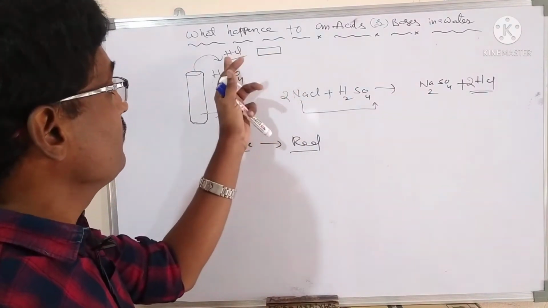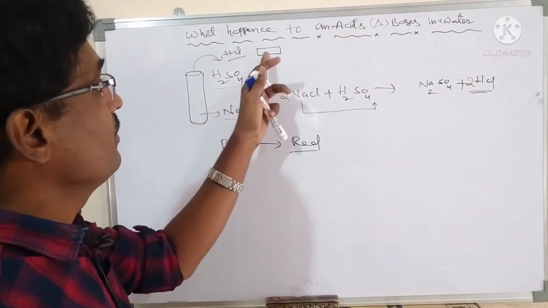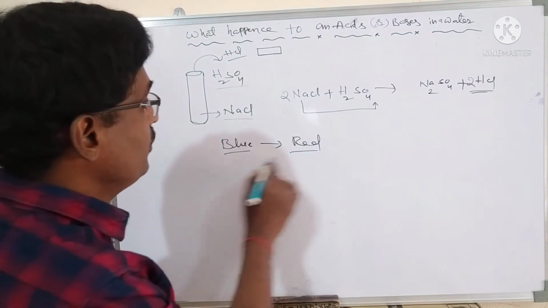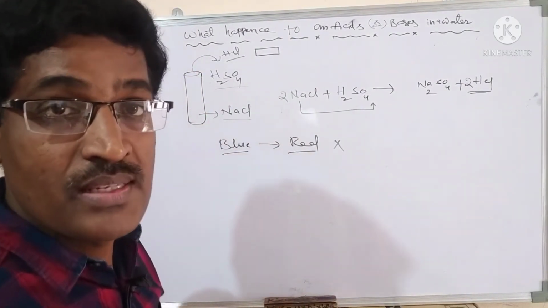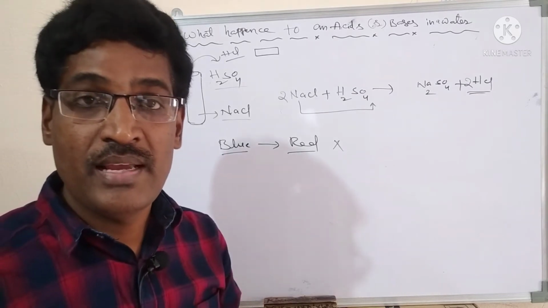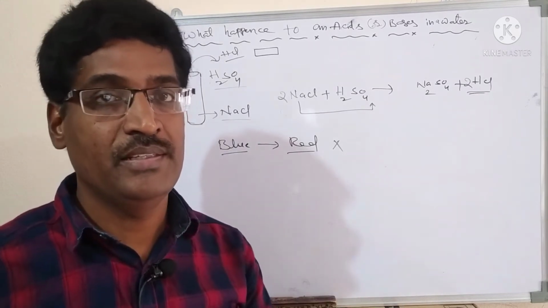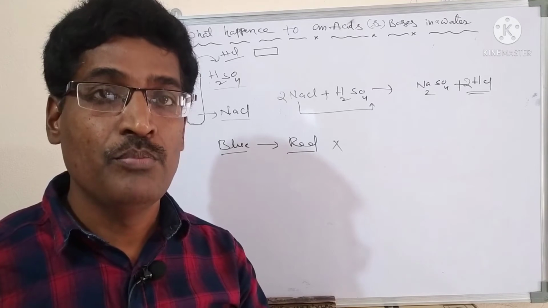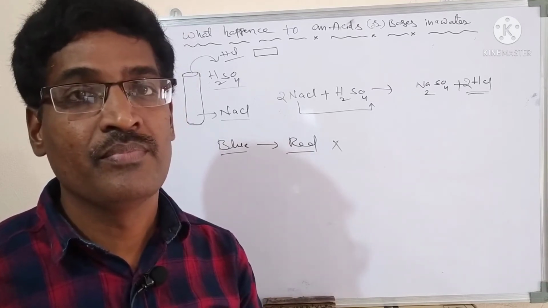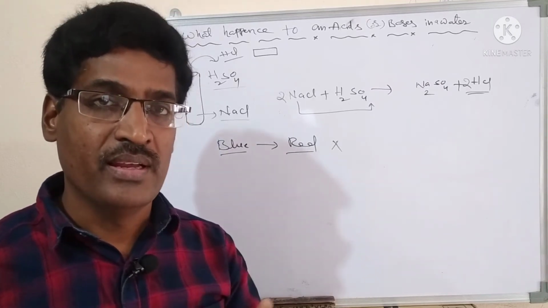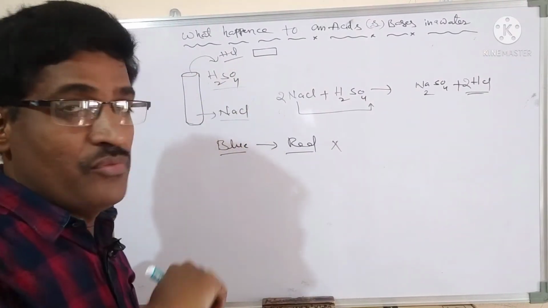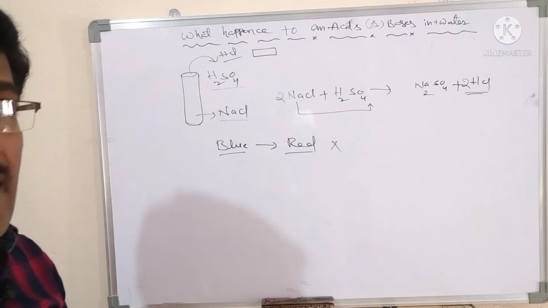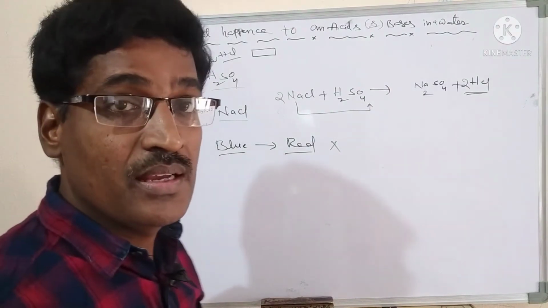When you did the experiment with litmus paper, the blue litmus paper did not convert into red. What is the reason? An acid has to convert blue litmus into red, but here blue is not converted into red. What could be the reason? The reason is simple. The HCl that is formed here has no water particles.